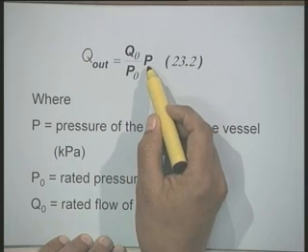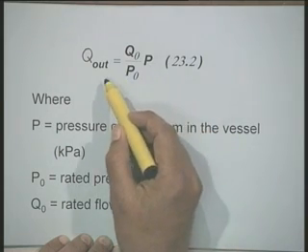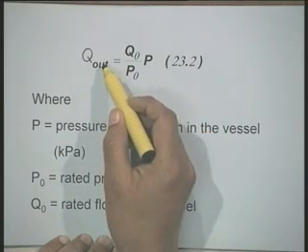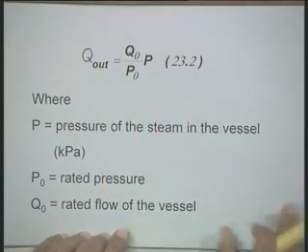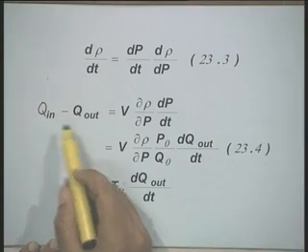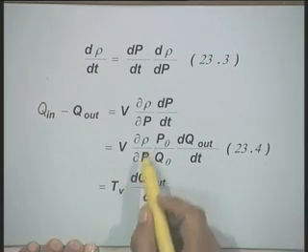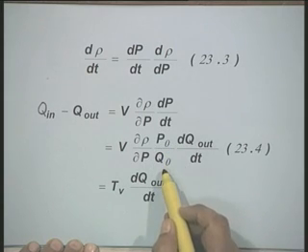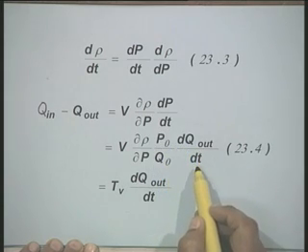Then dp by dt is equal to Po by Qo into dQout by dt. Use this expression, so that I can now write Qin minus Qout equal to V into d rho by dp into Po by Qo into dQout by dt.